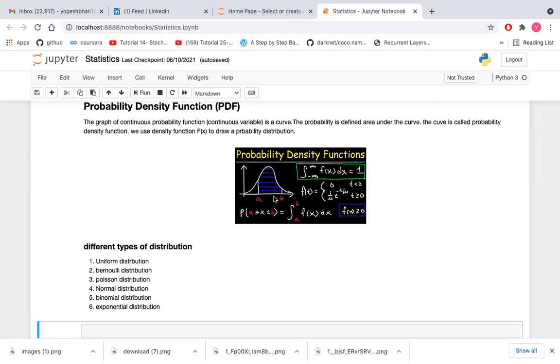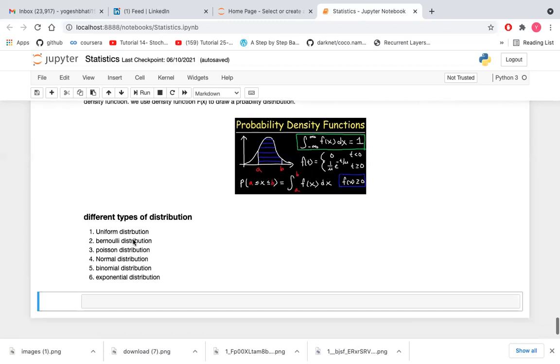So what will be the probability for the range a to b? Here we are changing the range of the density function to a to b, f(x) dx, and based on that we put the value into f(x), we change the limit from t, and we calculate the probability. We will see this by using some examples related to different types of distributions.